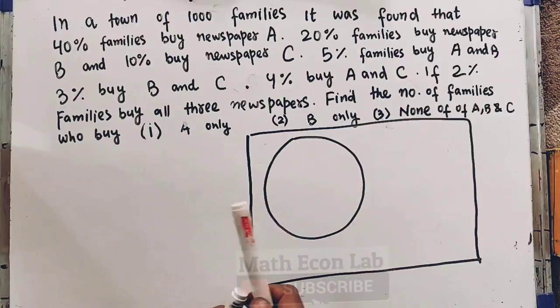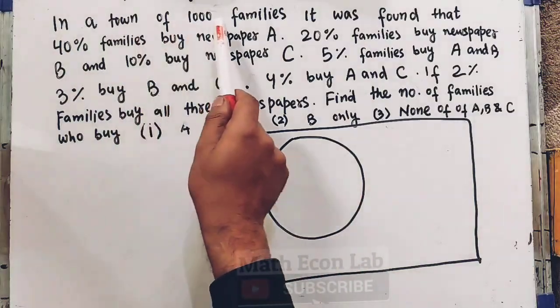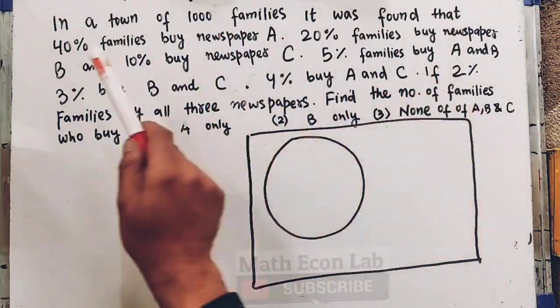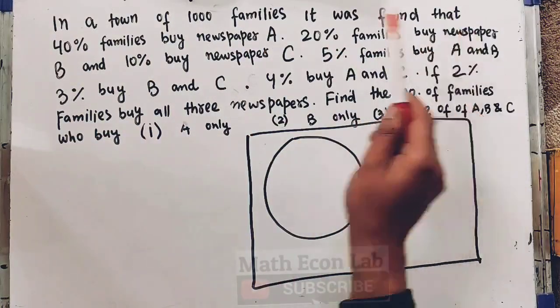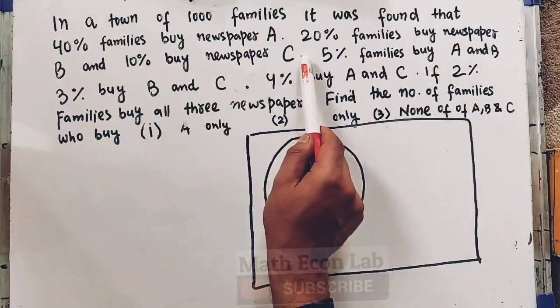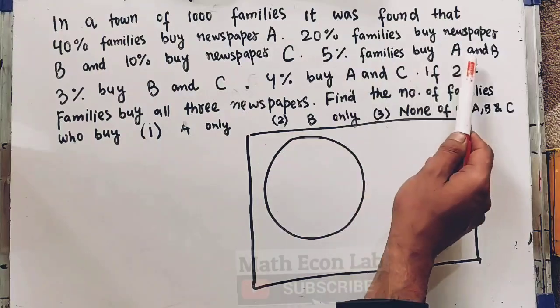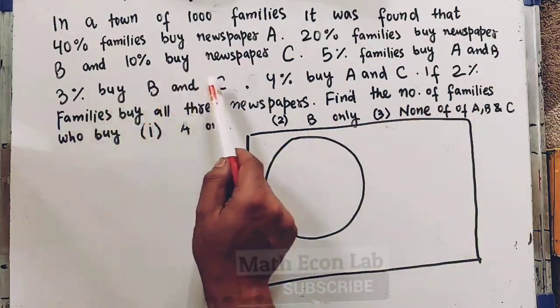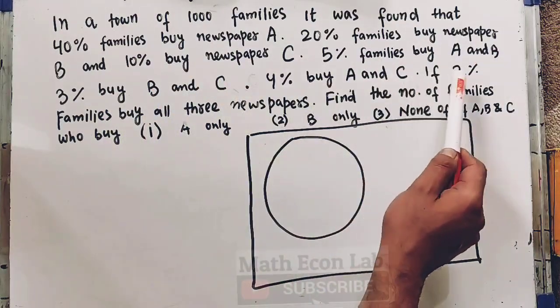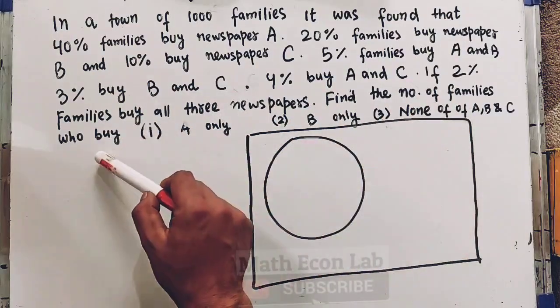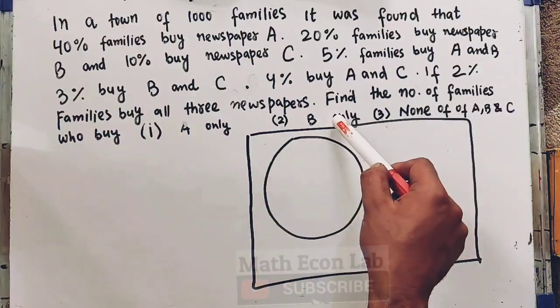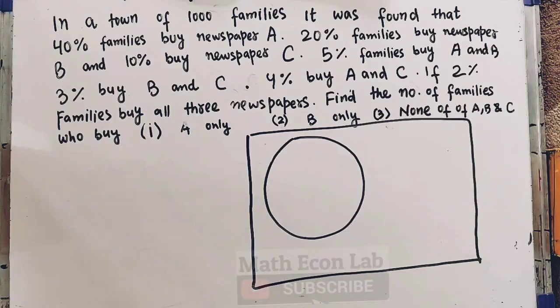Now let us solve the question using a Venn diagram. In a town of 1,000 families, it was found that 40% of families buy newspaper A, 20% buy newspaper B, and 10% buy newspaper C. 5% of families buy newspaper A and B, 3% buy B and C, and 4% buy A and C. If 2% of families buy all 3 newspapers, find the number of families who buy only A newspaper, only B newspaper, or none of the newspapers.